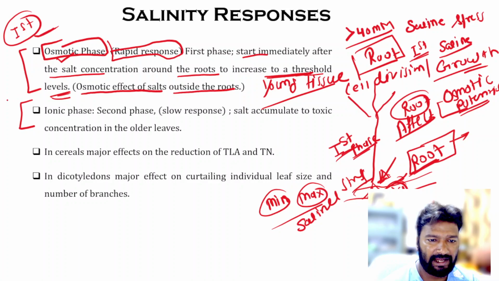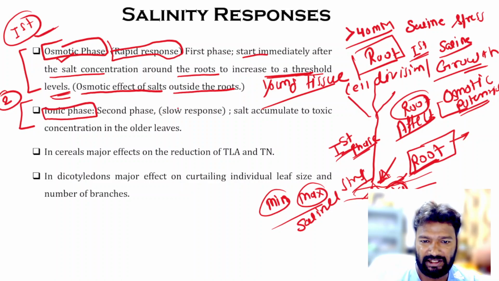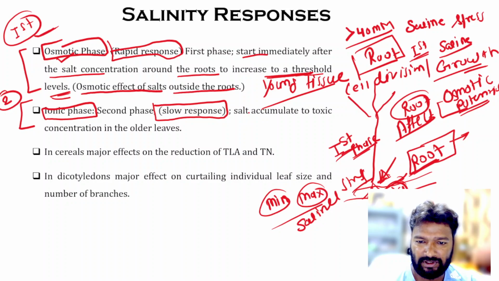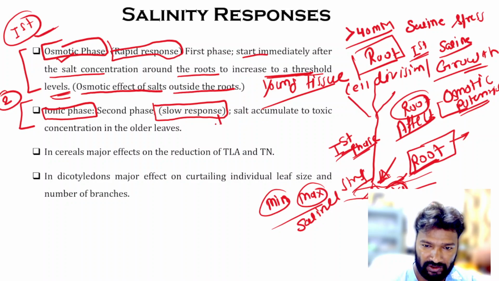Now come to the second phase. This is known as the ionic phase. In this phase plants show a slow response. Why do they show a slow response? Because this condition occurs when salt accumulates at higher concentration in the older leaves.